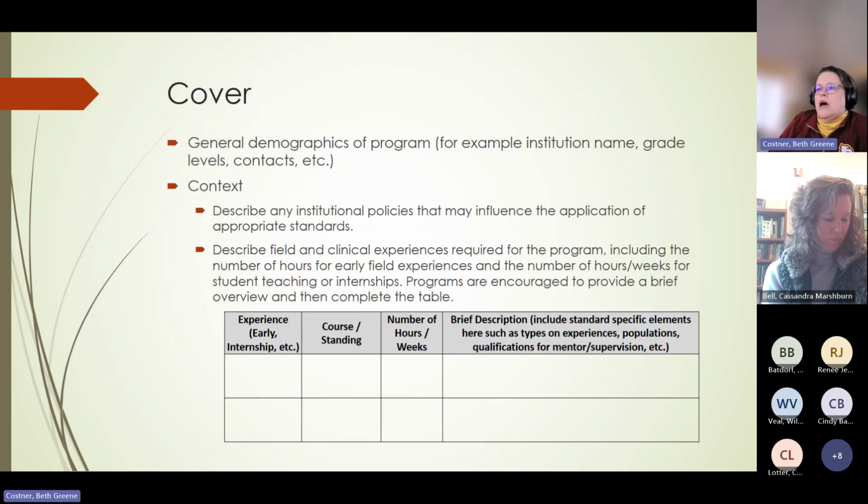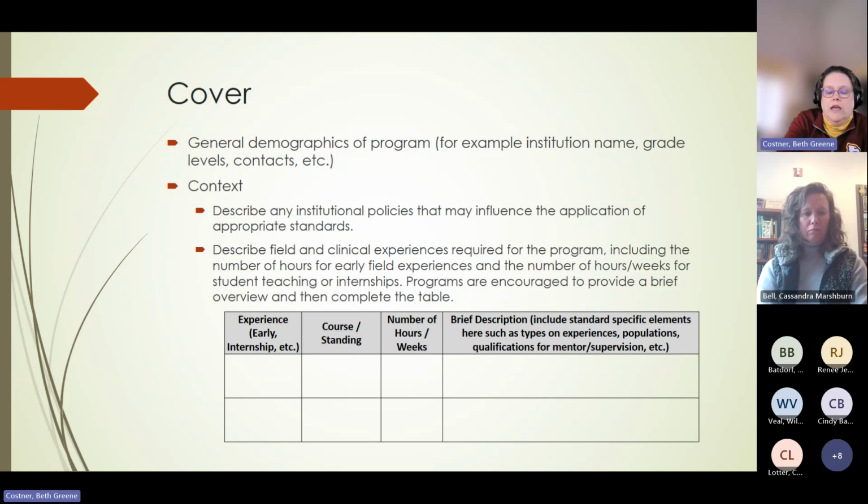So the cover has general demographics. There's some content questions. I'm not going to go through all this. This is stuff you've seen, or you can look back at later. That's not the purpose of this, to go into detail, but it is the questions that you have always answered in the context section in AIMS. The one difference is on the field and clinical experiences question, there's a place for a short narrative, and then you're asked to fill in this table. The templates have a lot of tables to try to cut down on the narrative that you're writing, to really target you to the information that the reviewers need.